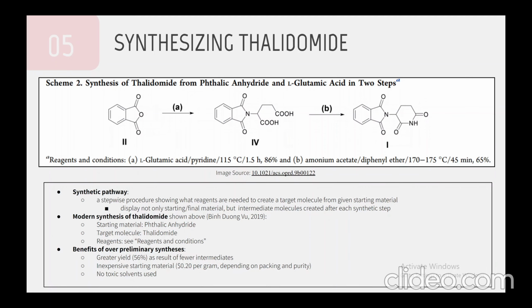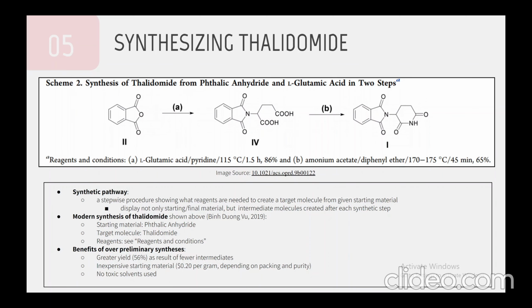In fact, it uses no toxic solvents. So we have pyridine here, and we have ammonium acetate as our solvents for steps A and B respectively, and these are relatively non-toxic. So running this reaction on a higher scale won't be as environmentally damaging as the Grunenthal synthesis.